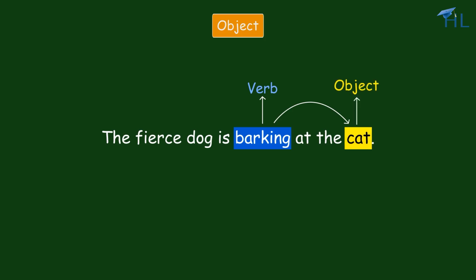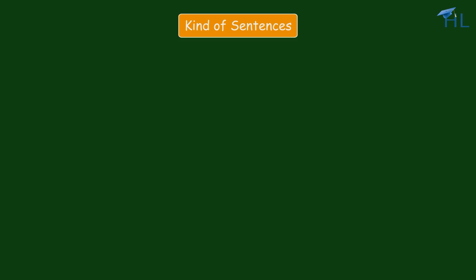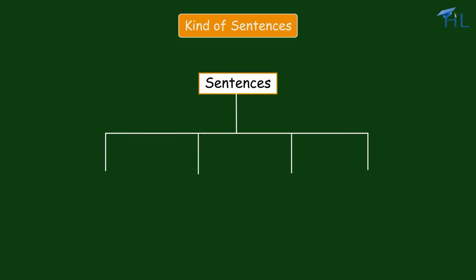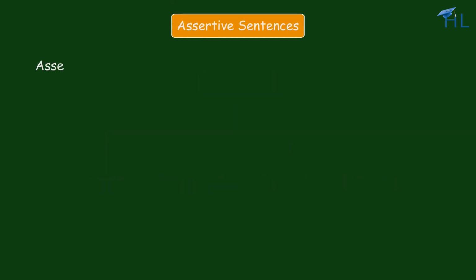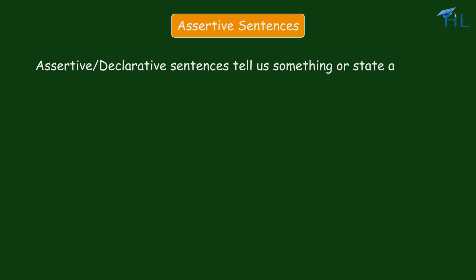Now, let us learn about the kind of sentences. There are 4 kinds of sentences, namely assertive, interrogative, imperative, and exclamatory. Assertive sentences tell us something or state a fact. It's like sharing information. Assertive sentences are also called declarative sentences.